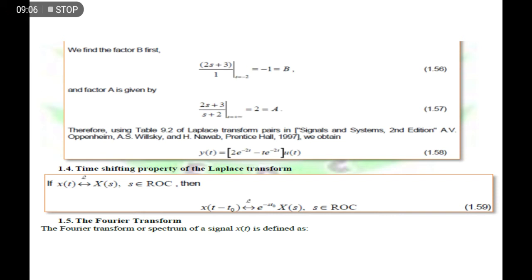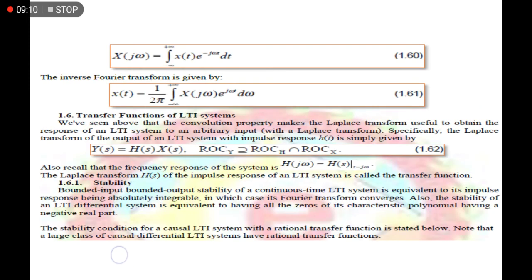So, number 1.5, we have the Fourier transform. The Fourier transform has actually been discussed in our ES 12, or the Advanced Engineering Math.